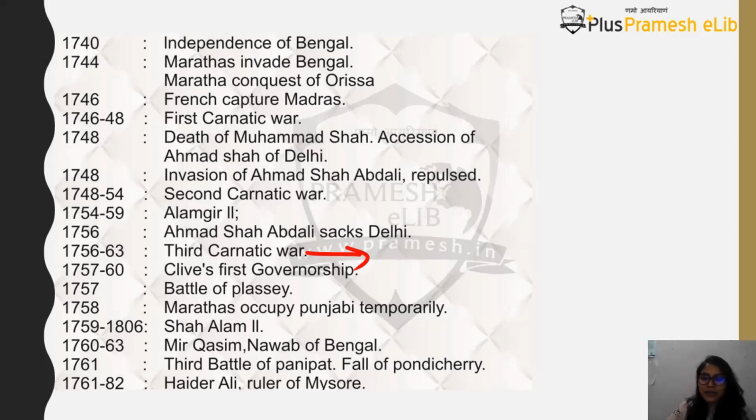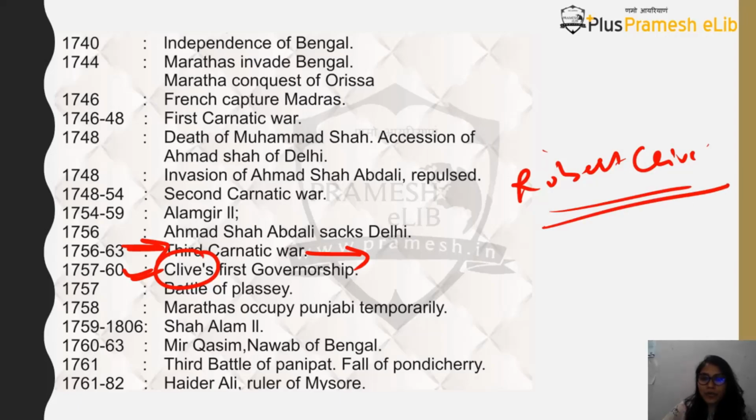Okay, and so that is why I'm telling you that third Carnatic War, okay, this is, you can say, a landmark event in the history of India, because this defined which European power is finally going to stay in India, which European power is finally going to have control over India, which European power was going to colonize India. And who was it? It was Britishers. Okay. So from 1757 to 1760, you will find that Robert Clive, who is an active participant, who is leading the British forces in the Carnatic Wars, he becomes the governor from Britishers' side in India.